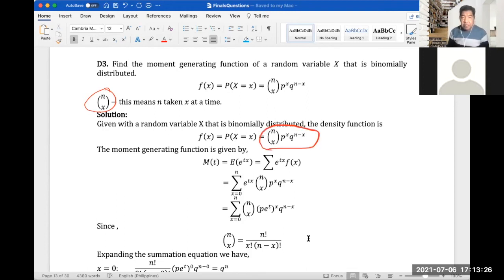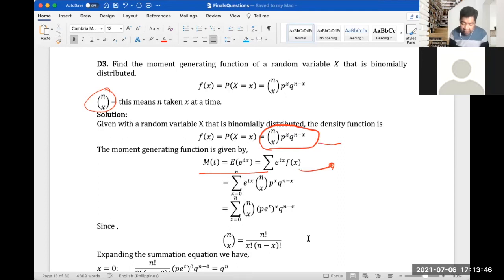So the moment generating function formula is given by M(t) equals the expectation of e to the tX, which is also equivalent to the summation of e to the tx times f(x). And f(x) is our density function, which is given.